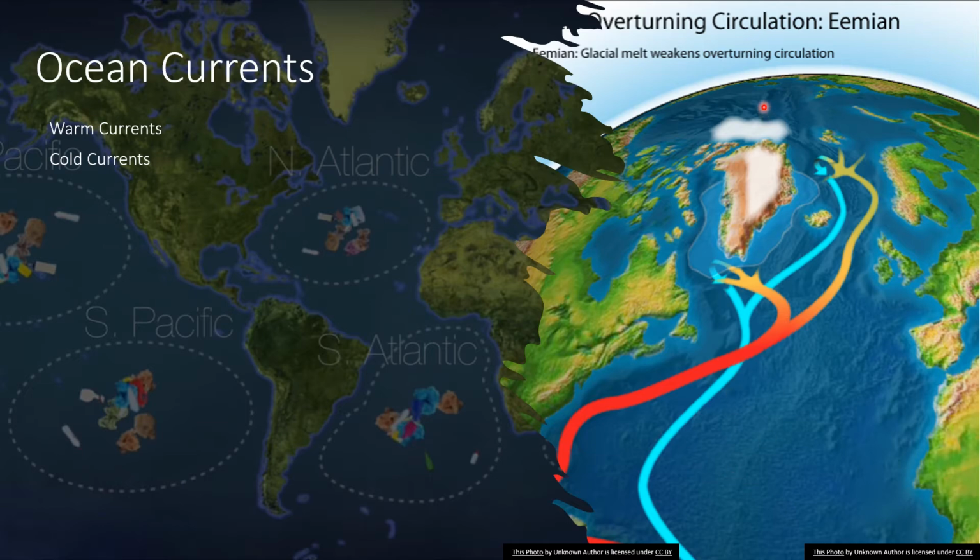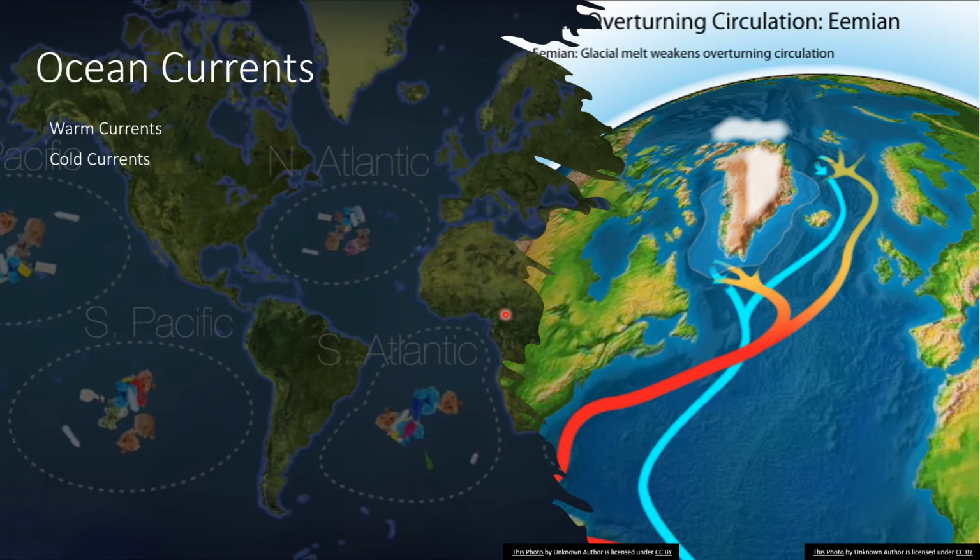It may be north to south or south to north. These are called ocean currents, or the moving of ocean water. These flow in a definite direction.